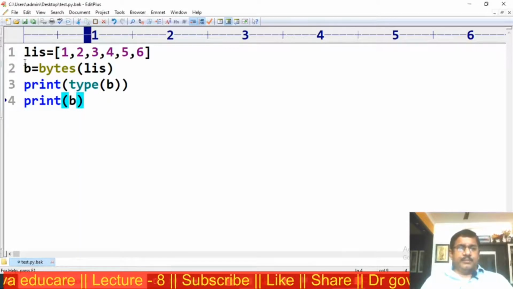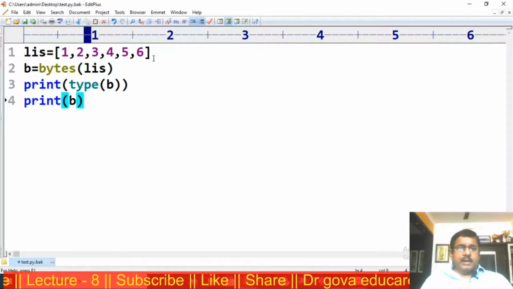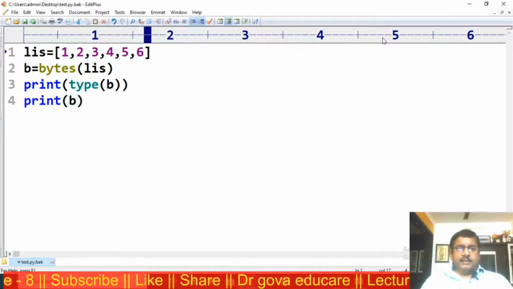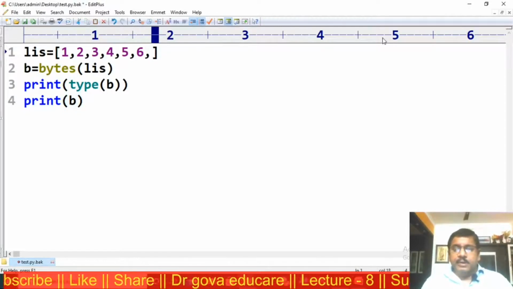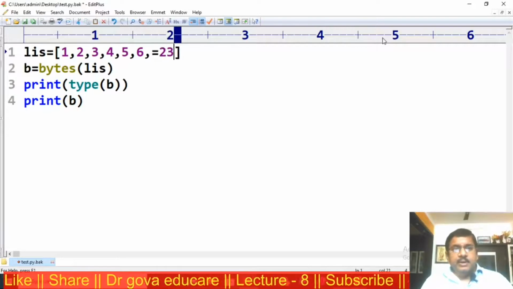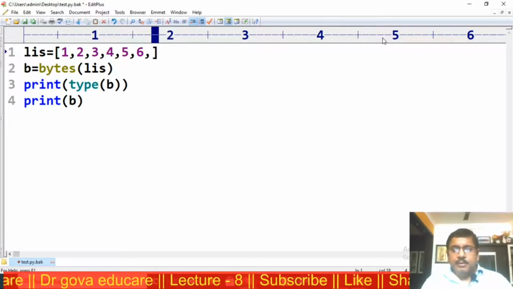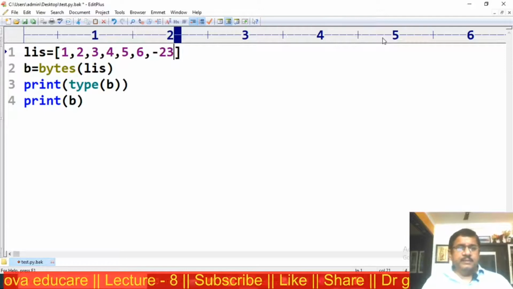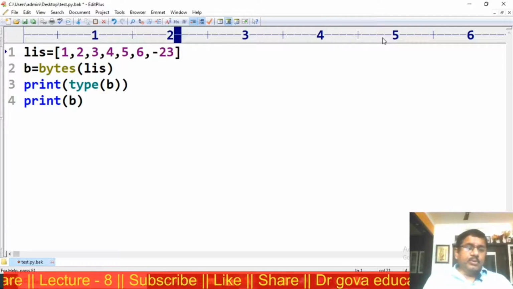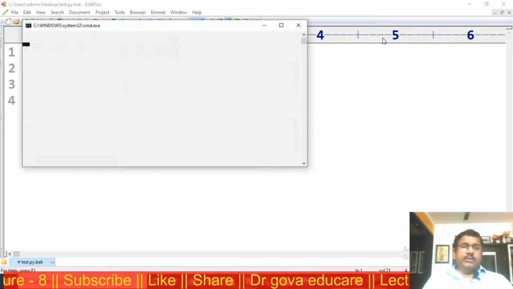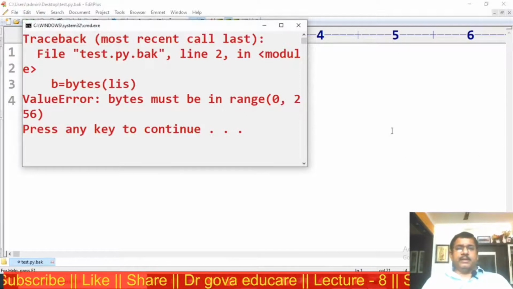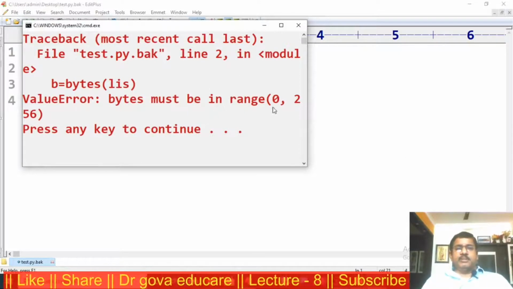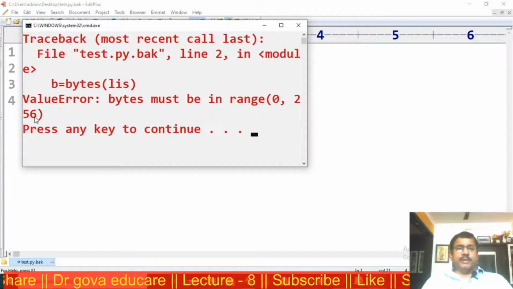Now I am providing negative numbers in the list here, minus 23. I am trying to print the value and you get an error, the ValueError: bytes must be in the range 0 to 256.